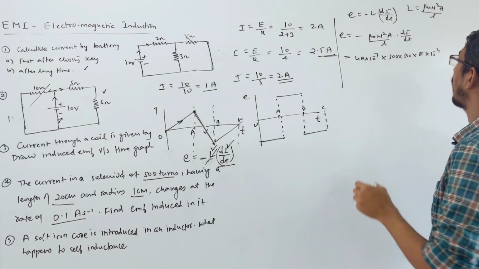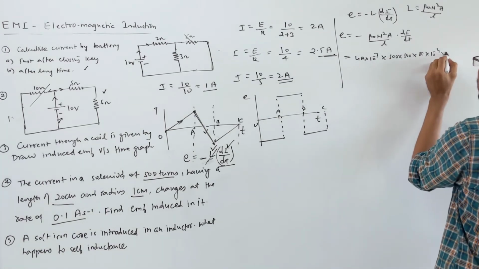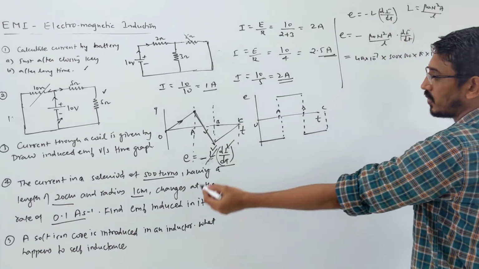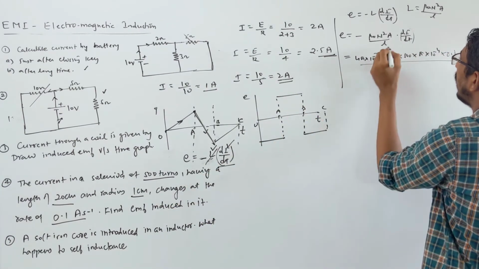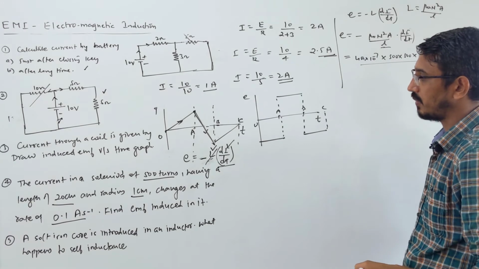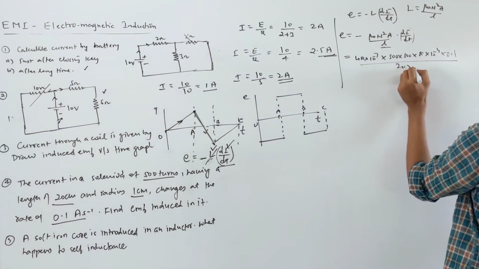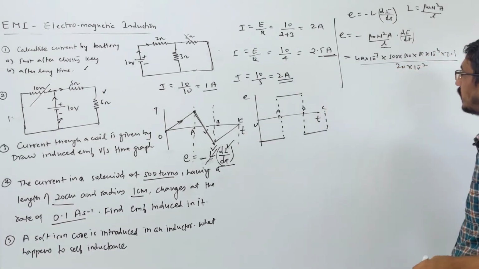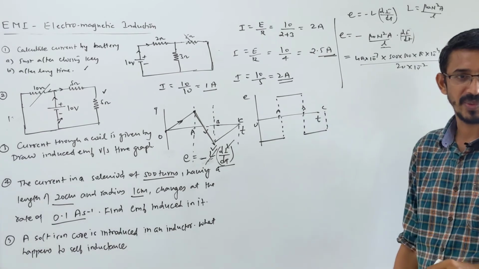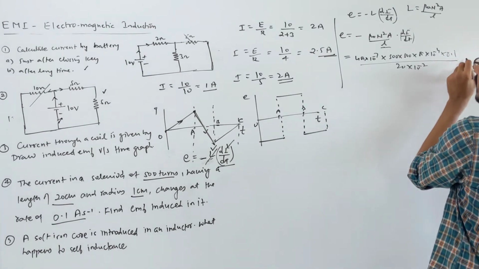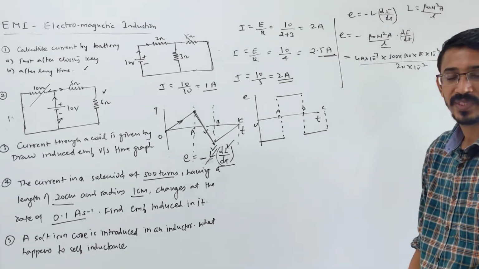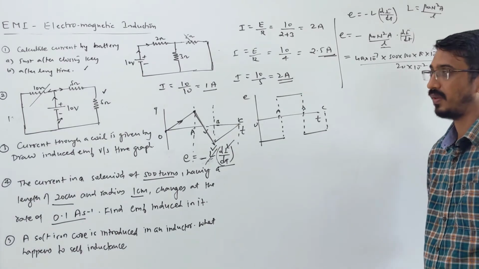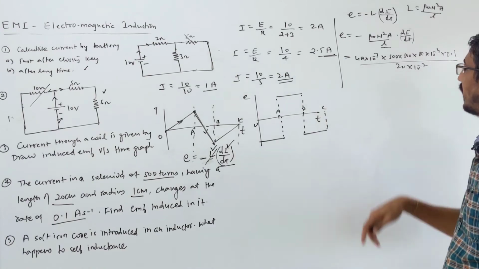And the rate of change of current di by dt is also given, 0.1, all divided by the length of the solenoid, given as 20 into 10 power minus 2. This number you can simplify, I am not doing it here. So some answer will come in volts, in SI units. EMF is potential only. So please calculate this number by yourself.